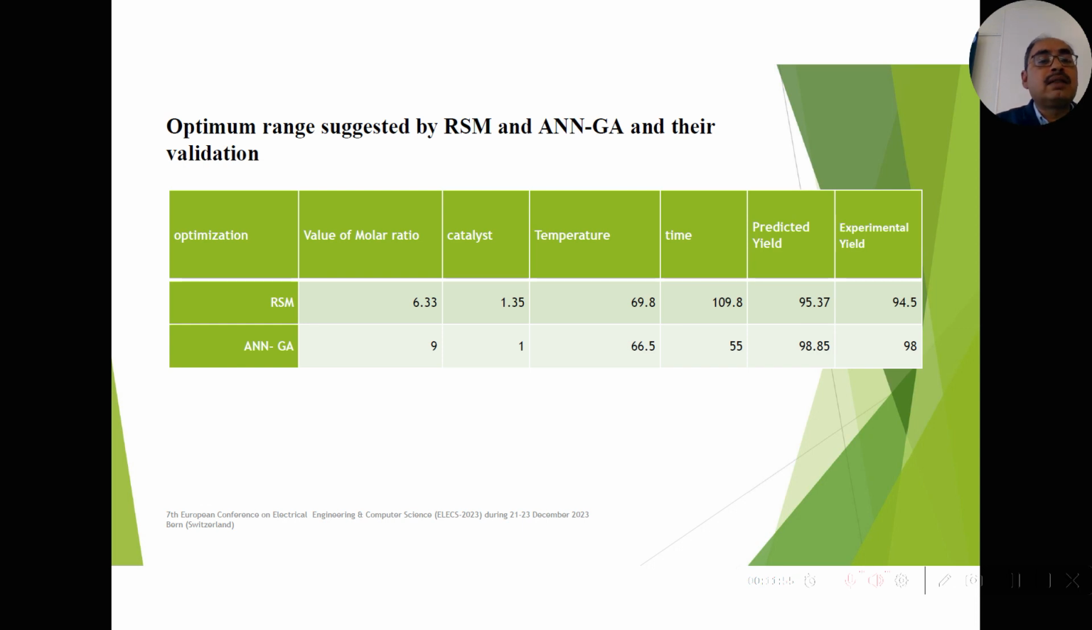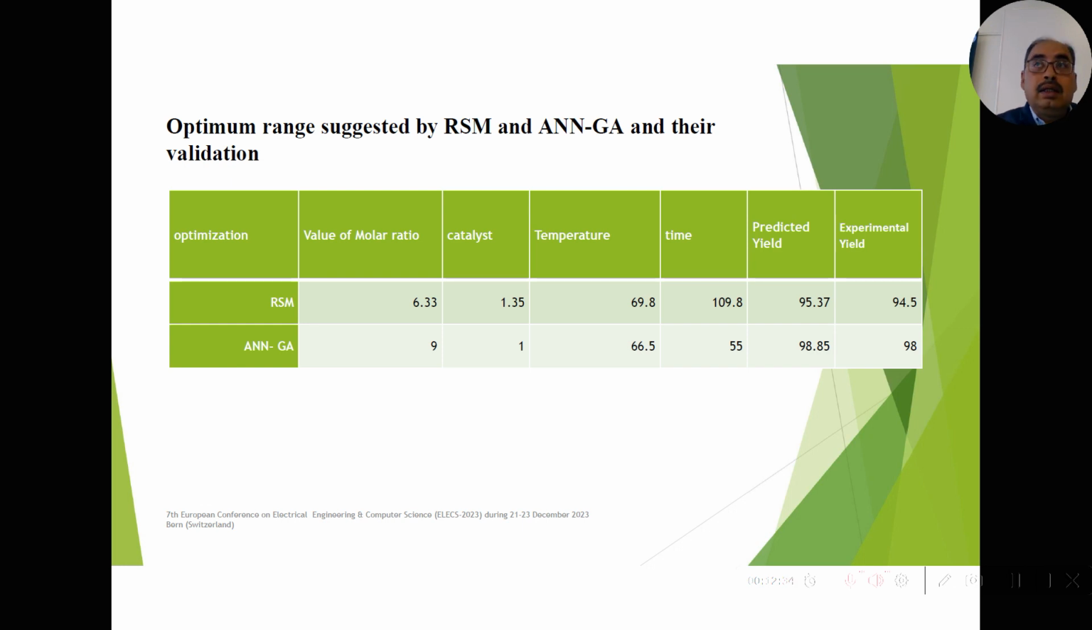So, the optimum range suggested by the RSM and ANN-GA. What did RSM suggest? We have four parameters: molar ratio, catalyst, temperature, and time. RSM suggested these values: 6.33, 1.35, 69.8 temperature, time 109.8, and the predicted yield is 95.37, and the experimental yield is 94.5. And ANN suggested 9, 1, 66.5, 55, 98, 98. That means ANN suggested a value near to the experimental value or more than the experimental value.